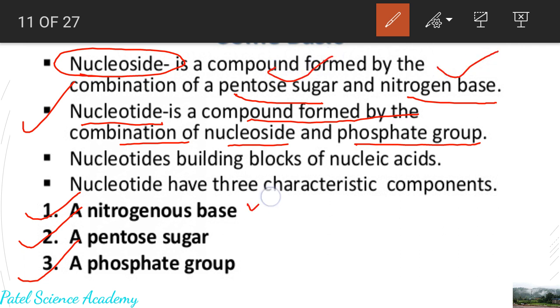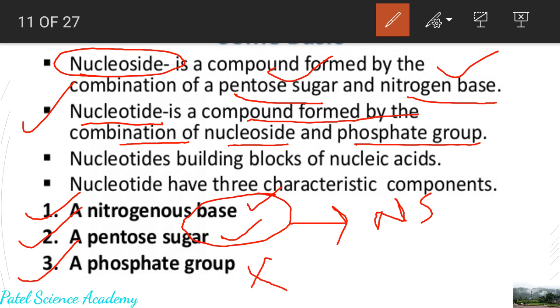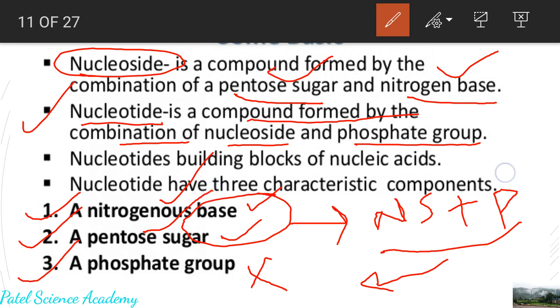Nucleoside means no phosphate group is there, and if you add phosphate group to this nucleoside, it will become nucleotide, meaning nitrogenous base, pentose sugar and phosphate group.